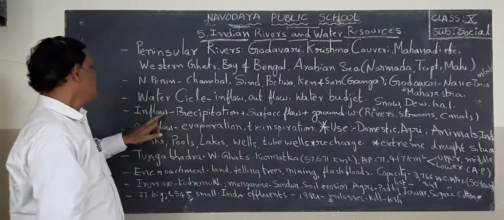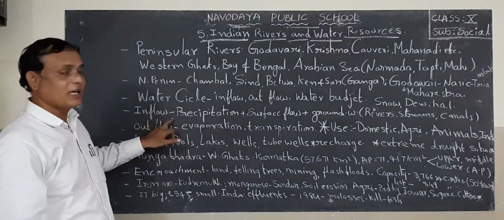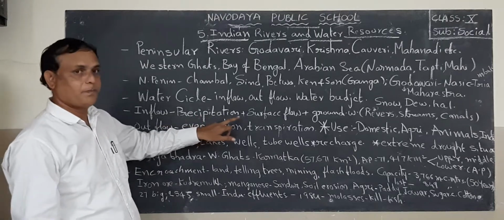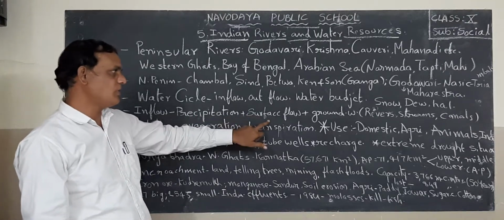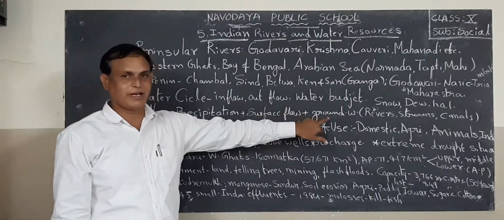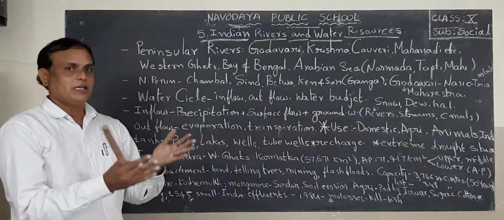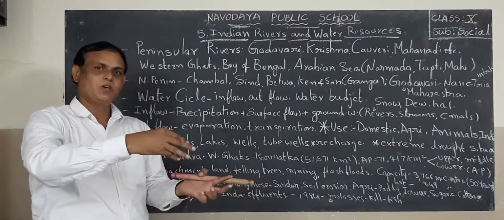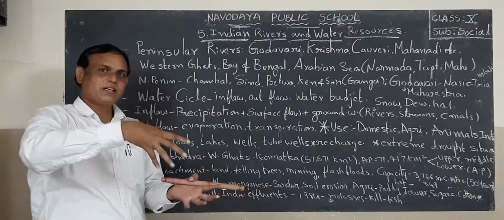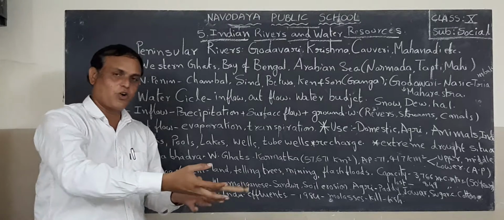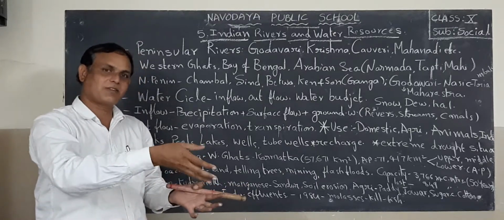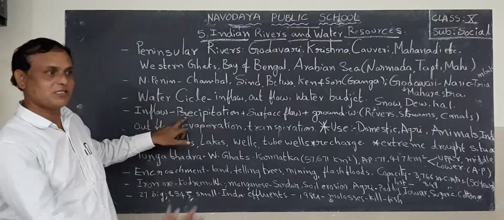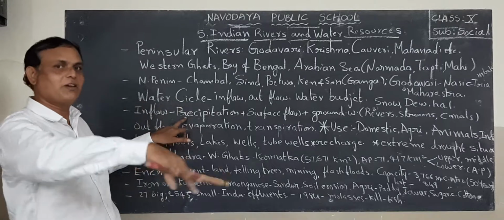Now listen, the inflow water. Inflow water is equal to precipitation plus surface flow plus groundwater. So this is the source of inflow water. Inflow water means water is joining through some process. For example, due to the rainfall, the water is joining into the seas, lakes, reservoirs, rivers, etc. So that is called inflow water. That means the water is coming and joining into the river.